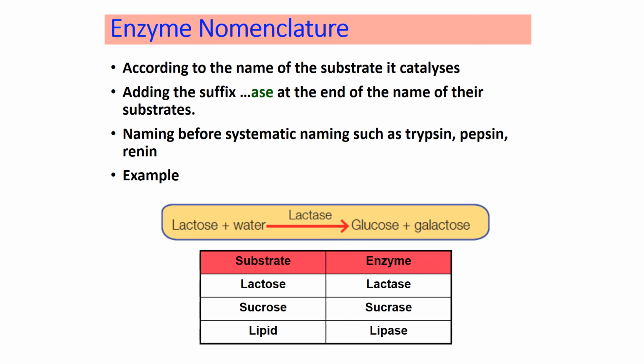So the enzyme is given by adding the suffix ase, A-S-E, at the end of the name for their substrate. But however, there are several or a few enzymes that do not follow this naming system, which were discovered before the systematic naming system. As example, trypsin, pepsin, and rennin.